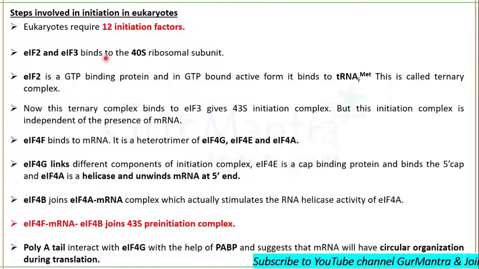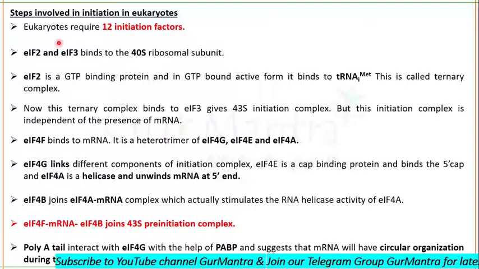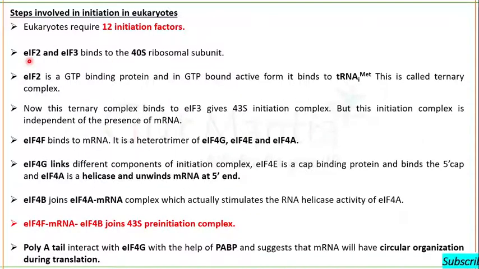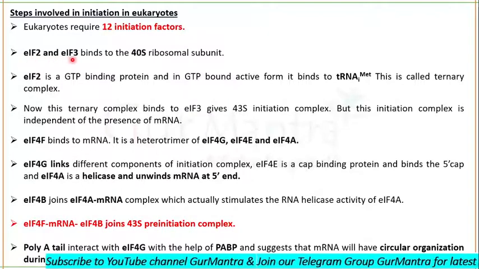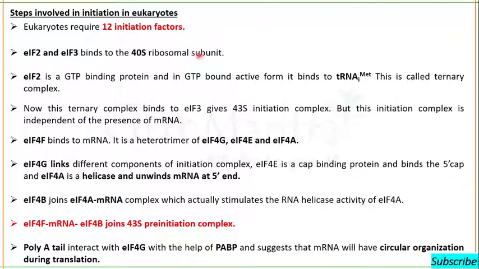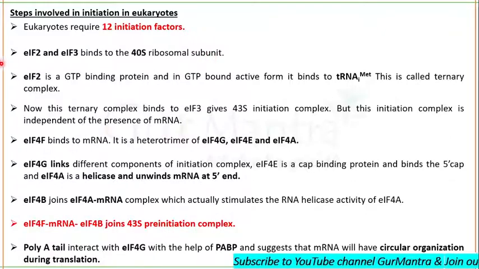Initiation factor 2 and 3. Just like initiation factor, here you have to write down E in case of eukaryote. It represents initiation factor of eukaryotes, a eukaryotic initiation factor. You just studied that initiation factor 2 and 3 bind with the smaller subunit, but they are performing their respective functions. Initiation factor 2 also binds with the tRNA.